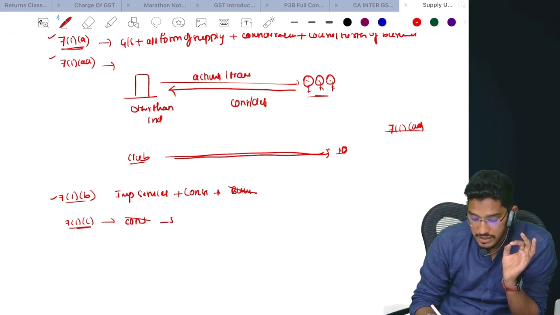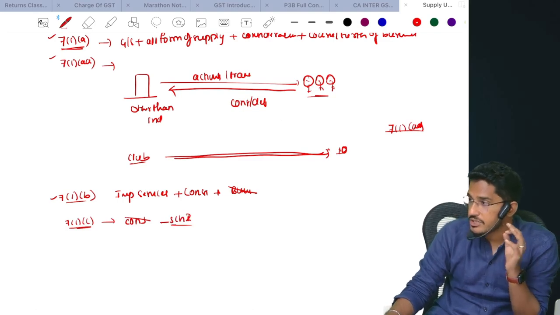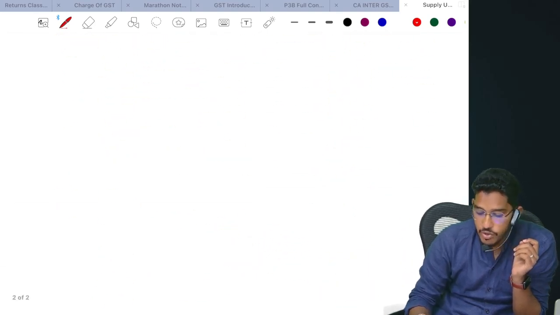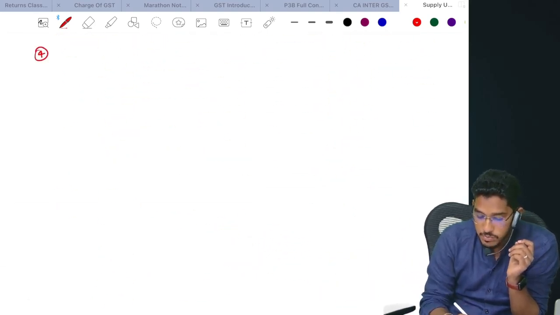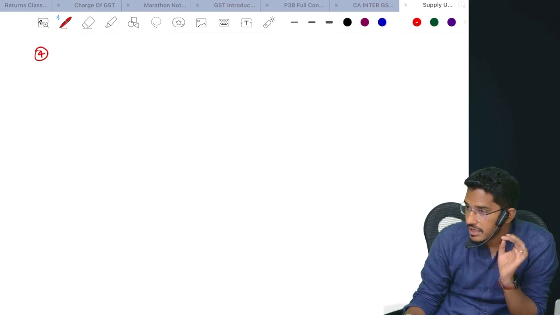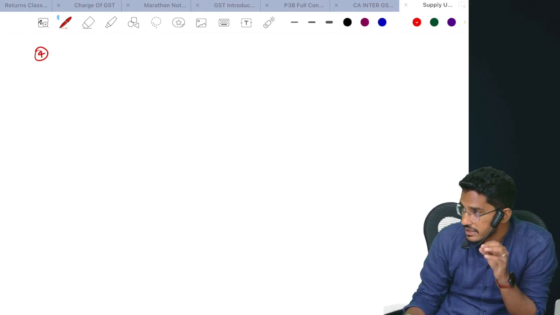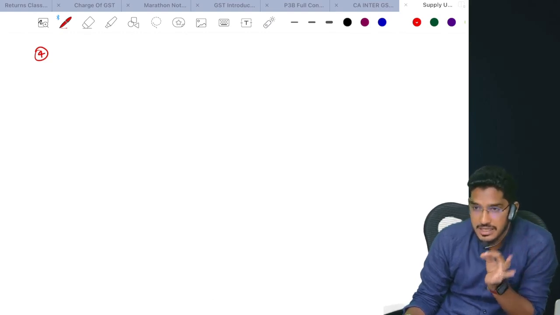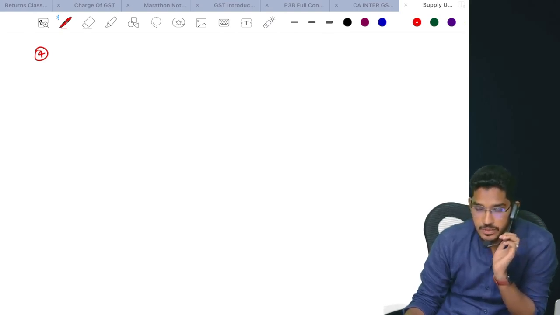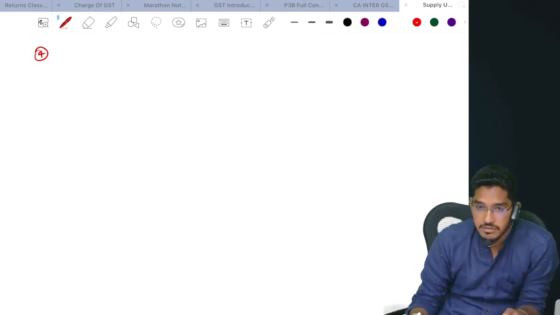Even if done without consideration, they will be deemed as supply. Those activities are given under Schedule 1, and Schedule 1 contains 4 paragraphs. Basically, in each paragraph, they have spoken about one activity: para 1, 2, 3 and 4. If these activities happen without any consideration also, they will still be considered as supply, and GST will become applicable. Understood? So shall we see what those 4 activities are?